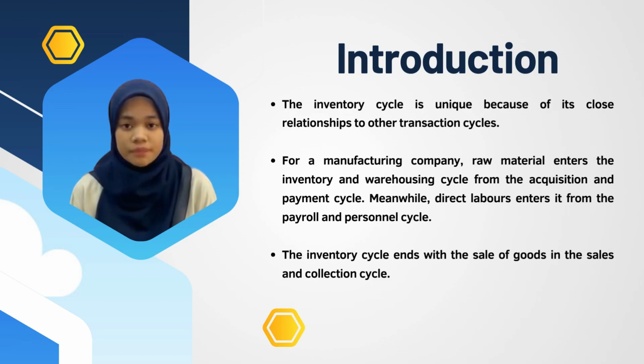For the introduction, the inventory cycle is unique because of its close relationship to other transaction cycles. For a manufacturing company, raw materials enter the inventory and warehousing cycle from the acquisition and payment cycle. Meanwhile, direct labor enters it from the payroll and personnel cycle. The inventory cycle ends with the sale of goods in the sales and collection cycle.